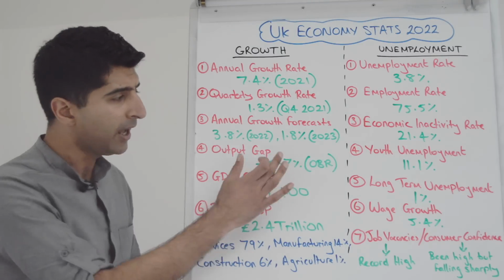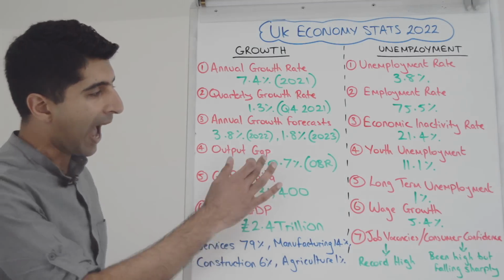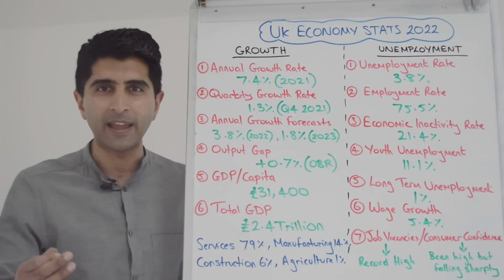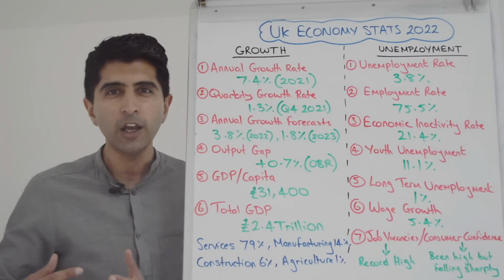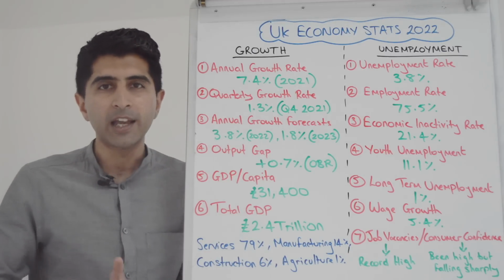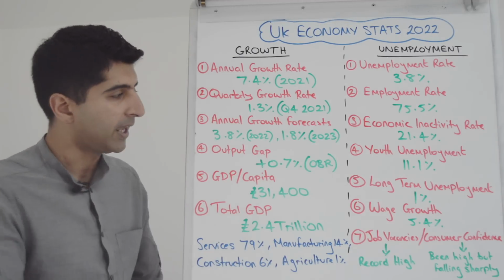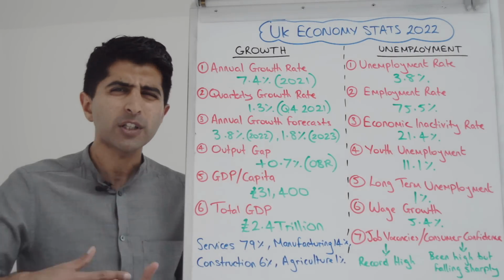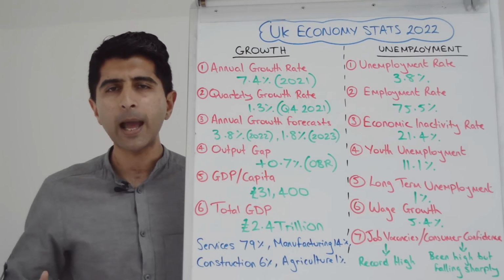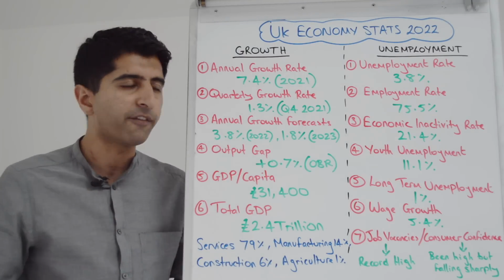Our output gap, this is an OBR estimate at plus 0.7%. That is a positive output gap situation in the UK. To get this figure, we look at our actual GDP compared to our potential level of GDP, and we are greater than our potential GDP at the moment. Not hugely surprising that it's a positive output gap. We are seeing strongish recovery.